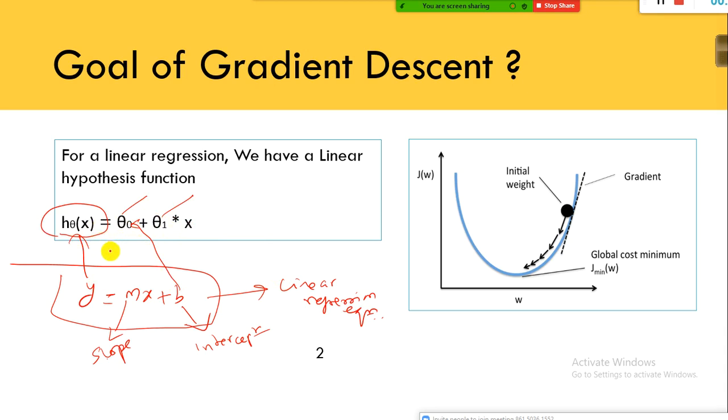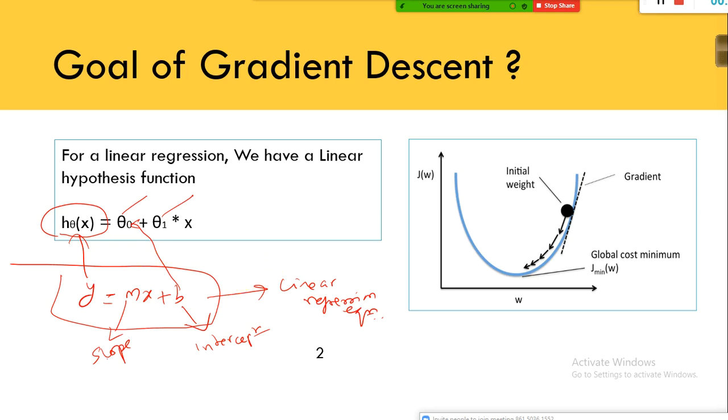And even if you look at the code, most of the gradient descent algorithm related code would have used terms like theta, theta naught, theta 1. So hence, you should be familiar with this. Okay, so now you are clear with the jargons.